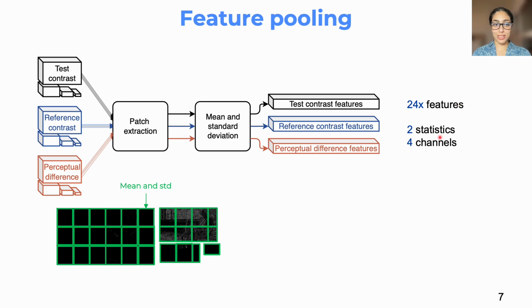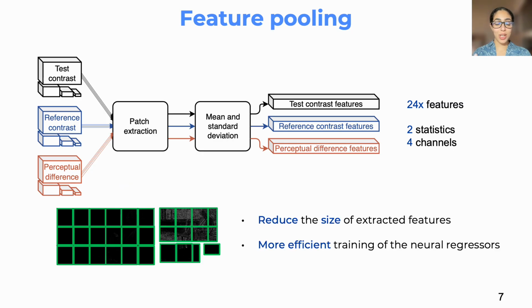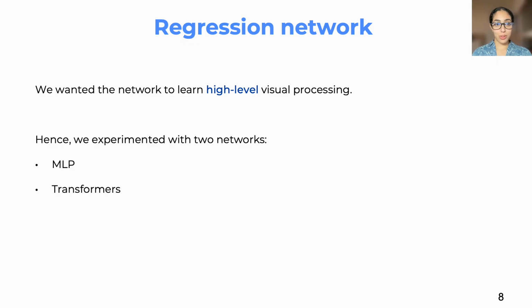So this is for two statistics, which are the mean and standard deviation, and for different channels, which are, again, the luminance, red-green, yellow-violet, and transient channels. So we're going to get 8 features for each one of them, so 24 features in total. And this step will not only help us to reduce the size, but make the training of our neural regressor basically more efficient.